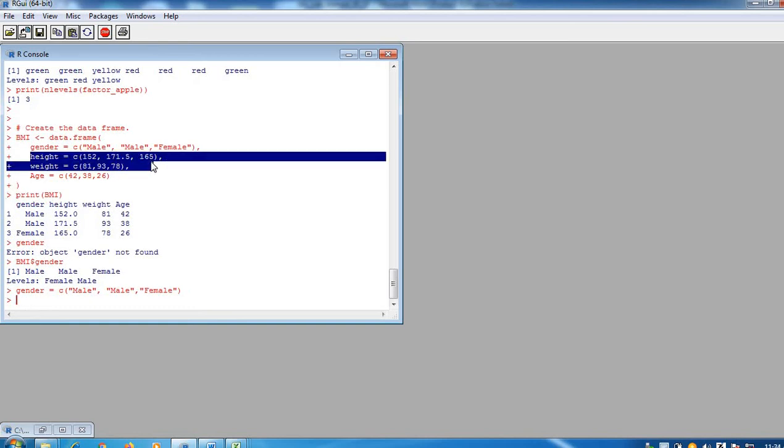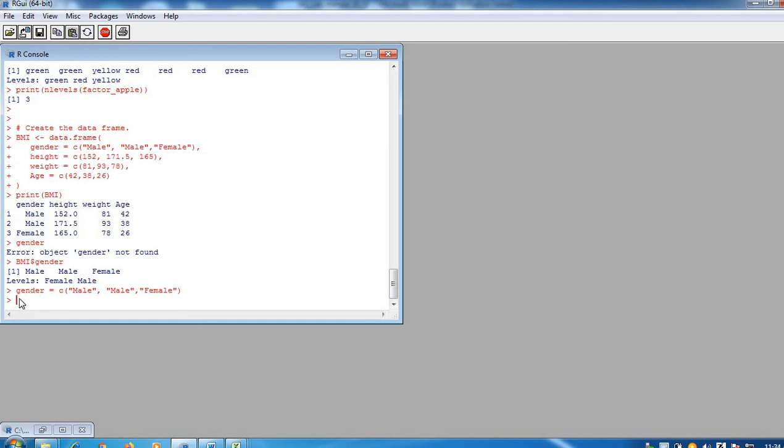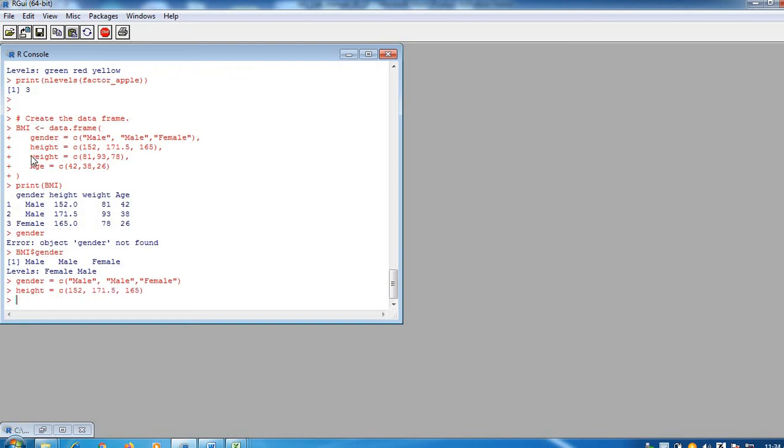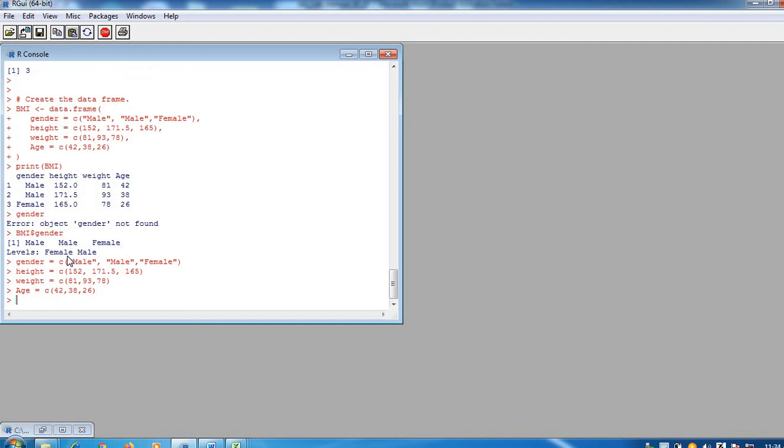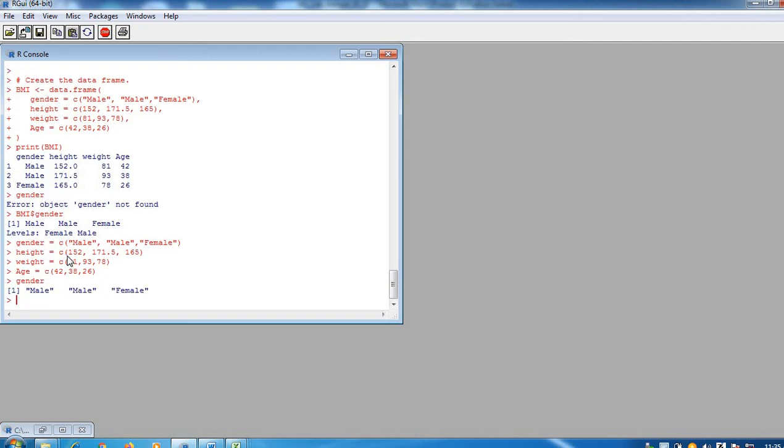Similarly height, this is another column. I'm creating this vector separately. Then weight, and then this age. Now see, no errors.